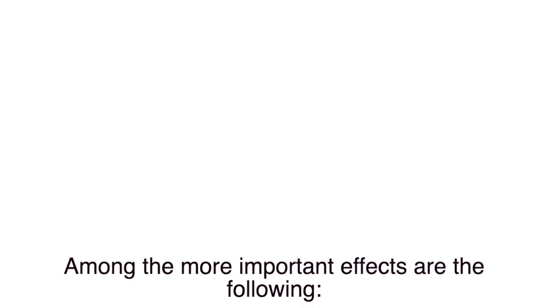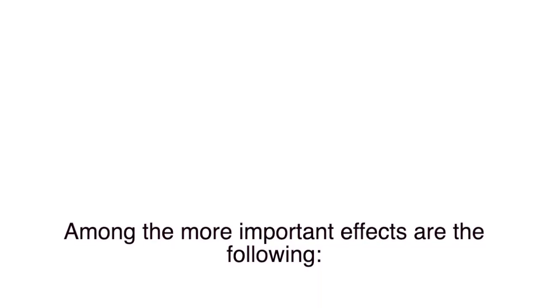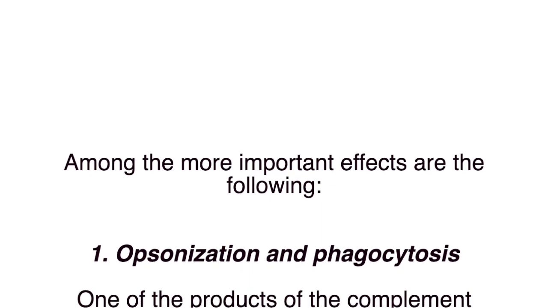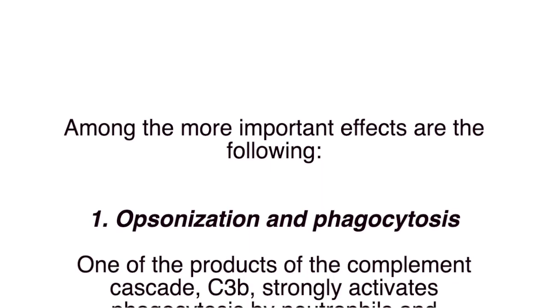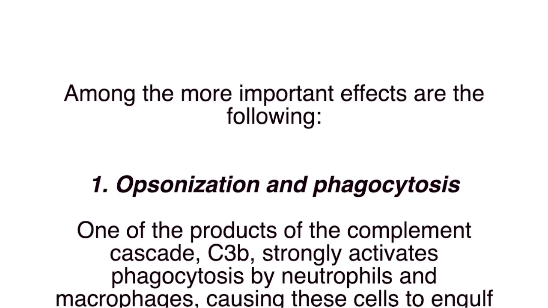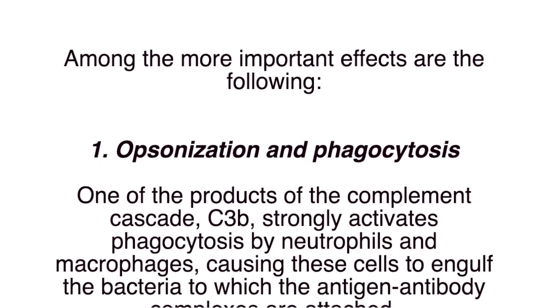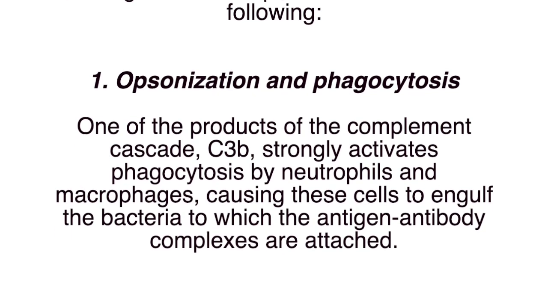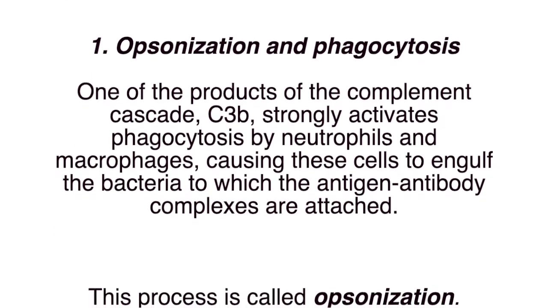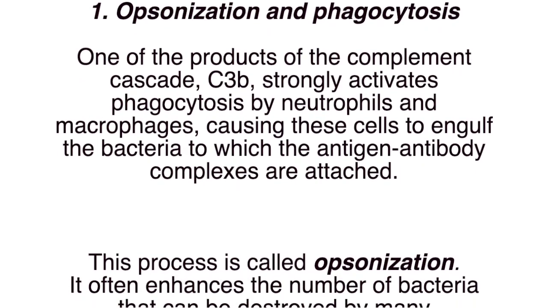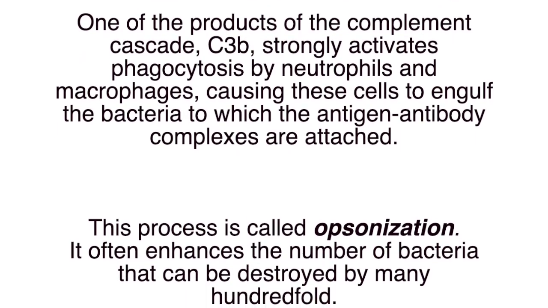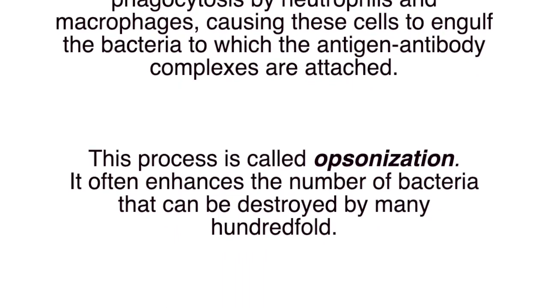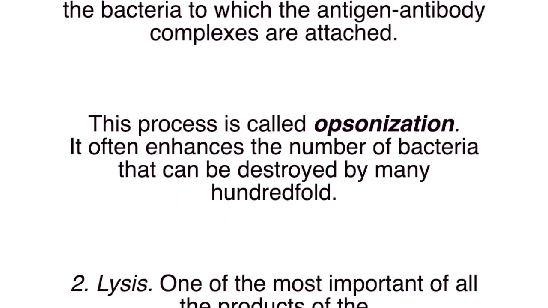Among the more important effects are the following. 1. Opsonization and phagocytosis. One of the products of the complement cascade, C3b, strongly activates phagocytosis by neutrophils and macrophages, causing these cells to engulf the bacteria to which the antigen-antibody complexes are attached. This process is called opsonization. It often enhances the number of bacteria that can be destroyed by many hundredfold.